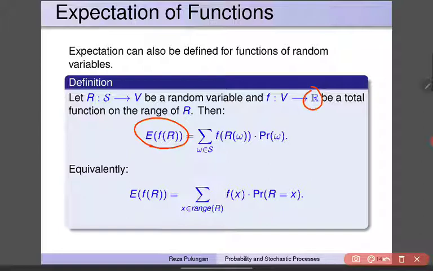So this simply means we take the function of the random variable multiplied by the probability of the outcome.